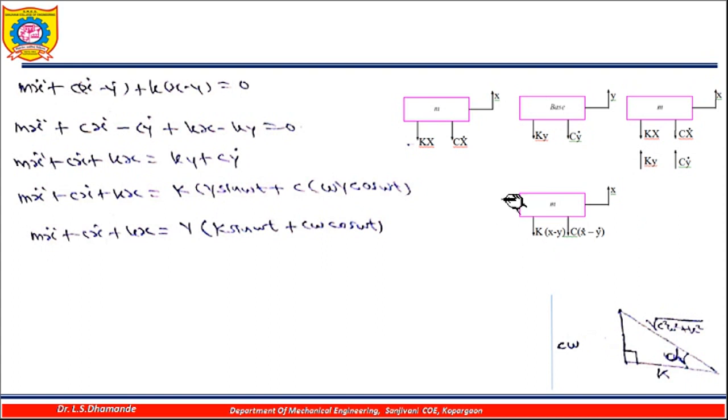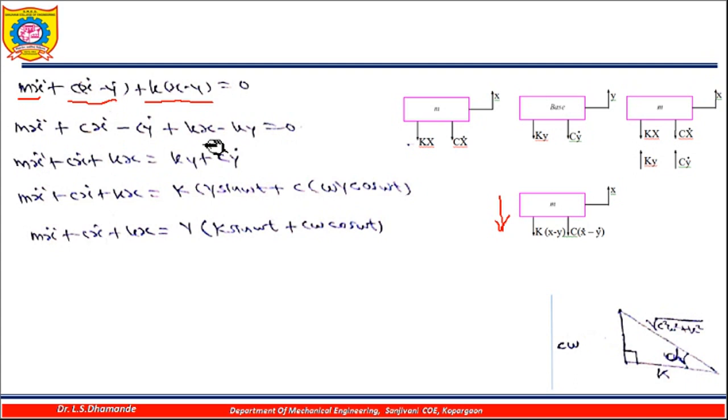And the inertia force will be in the opposite direction, meaning in the downward direction here. So definitely this inertia force, this spring force, and this damping force are all in the same direction. So I can add these three forces: m into x double dot plus c into x dot minus y dot plus k into x minus y equal to 0. I will multiply this c inside the bracket, so c into x dot minus c into y dot plus k into x minus k into y, like this I will write it.